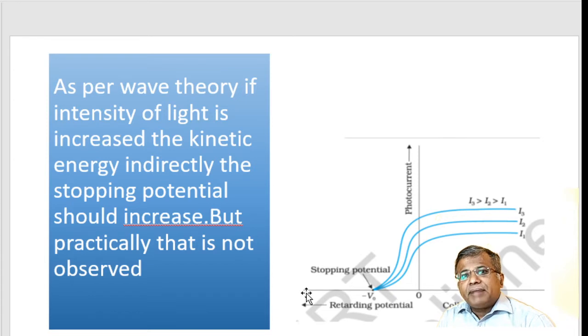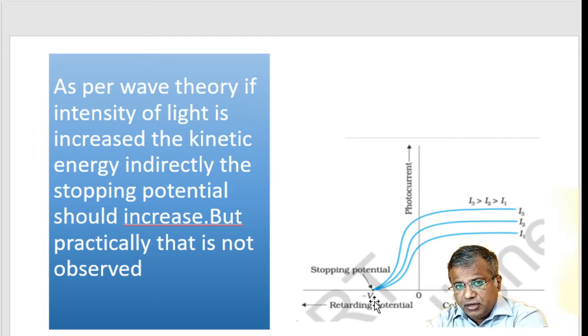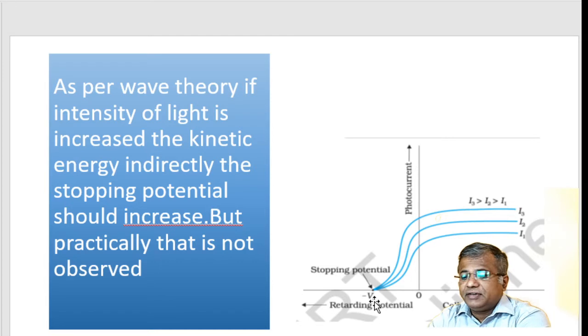But practically, if I increase the intensity of light, there is no change in the stopping potential, or this retarding potential which we see over here. So this is the first important point which shows that wave theory is not applicable to light for the photoelectric effect.